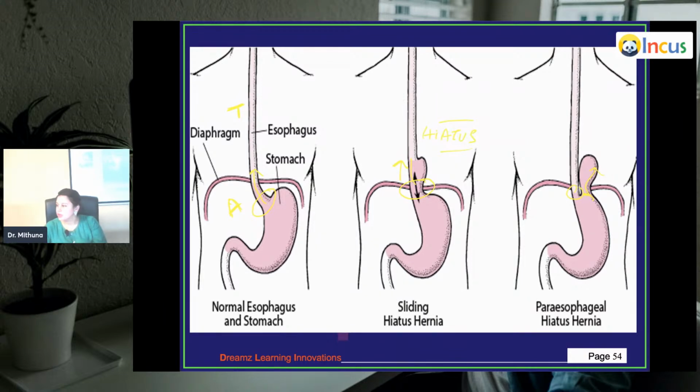Okay? So this is the true form, and this is the false one. Both are hiatal hernias only, but the proper true hernia in this hiatus hernia is the rolling or the paraesophageal. This is also called rolling. And this is sliding. Okay.